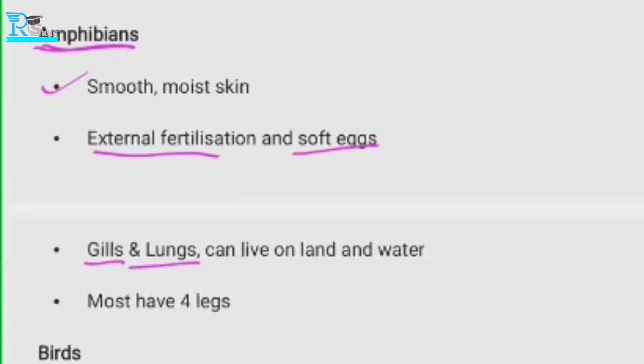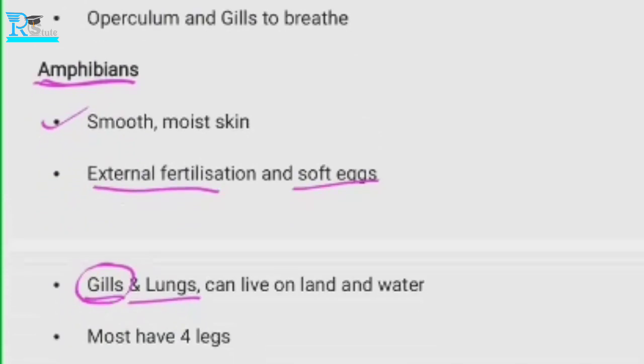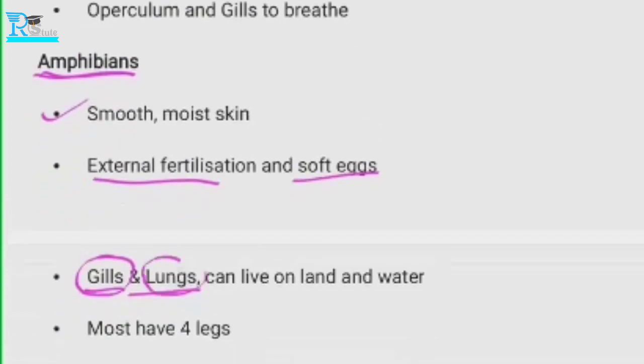Because they have gills, that means they can survive underwater. Gills means they can breathe like fish. Clear? And they also have lungs. That means they can also do respiration. Because gills and lungs are both present inside the amphibian, the amphibian can stay inside water and can also stay on the ground, on the land also. It can live on land and water.